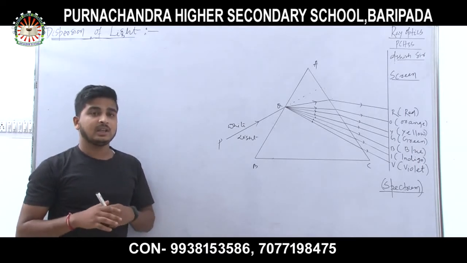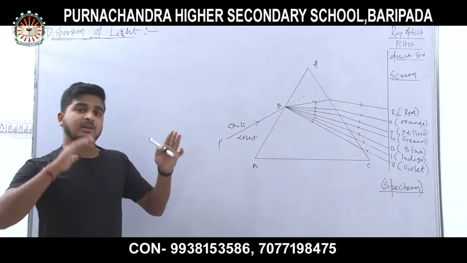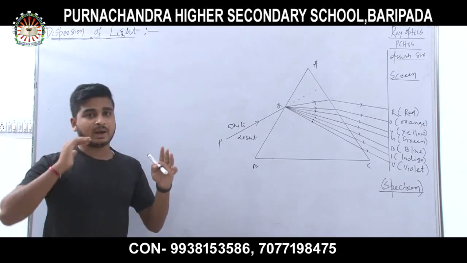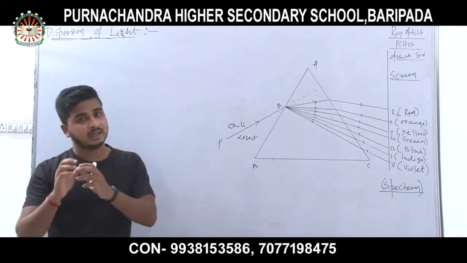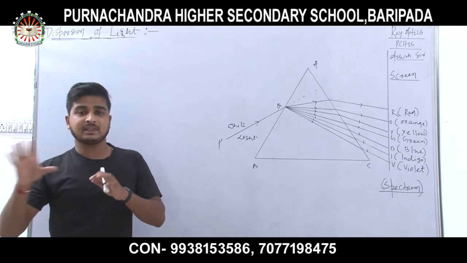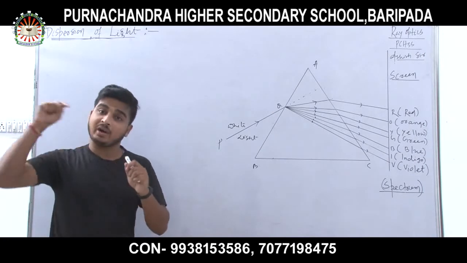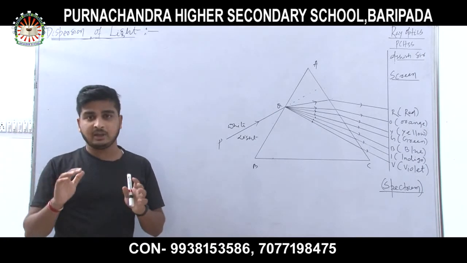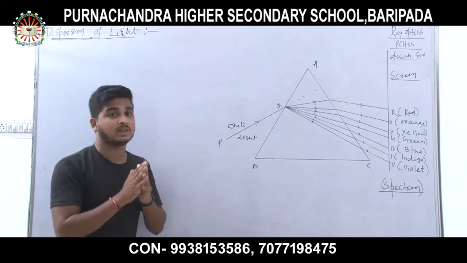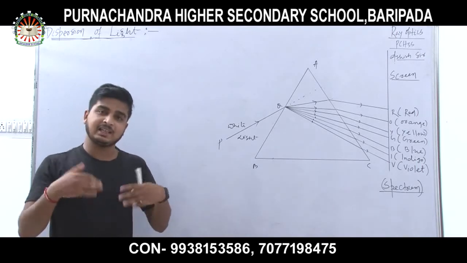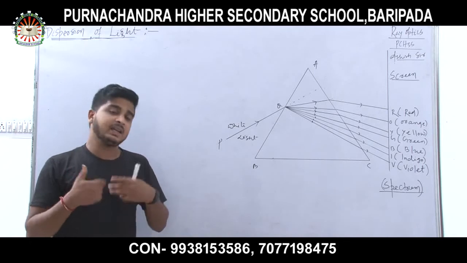Suppose I consider air, water and glass: the refractive index of air is less than water, which is less than glass. It means light will bend more in glass, because in a denser medium the ray of light deviates more and comes closer to the normal. So if the density increases, the bending also increases.